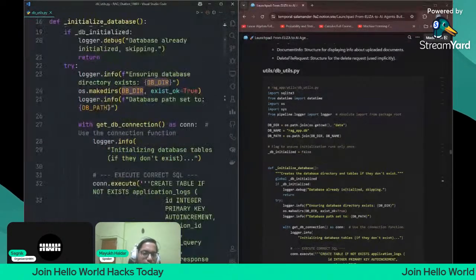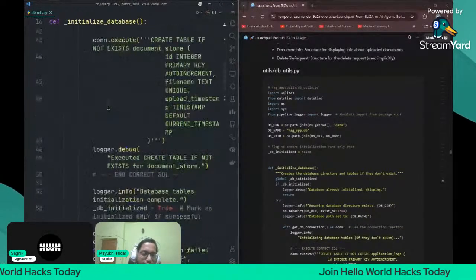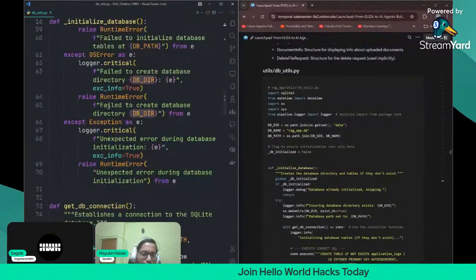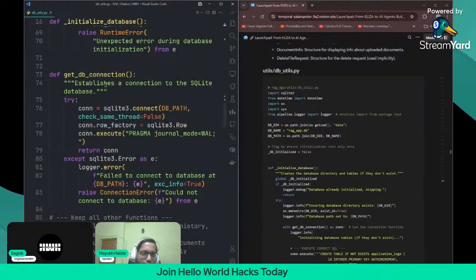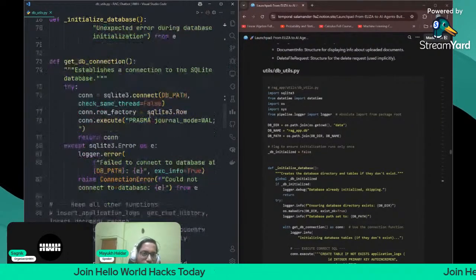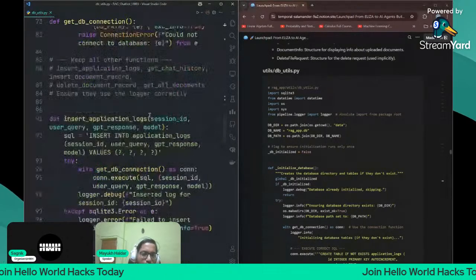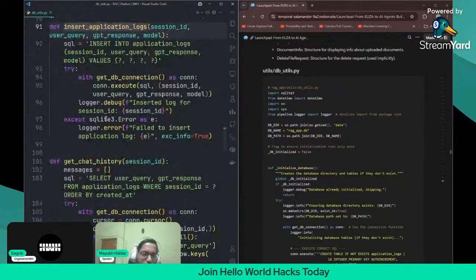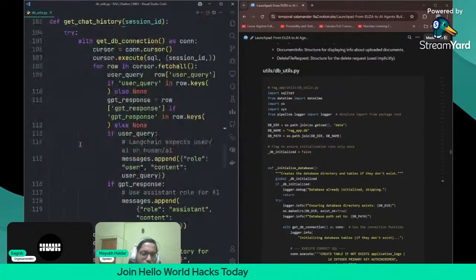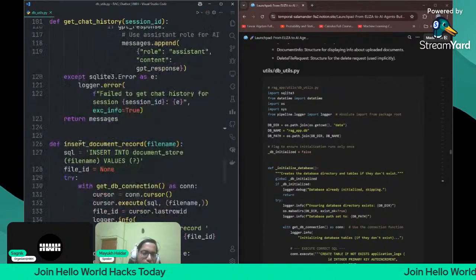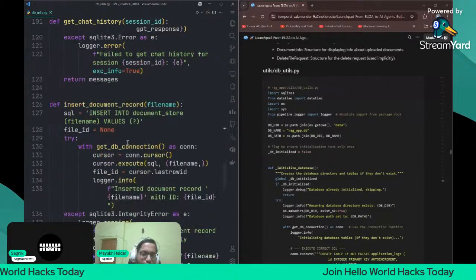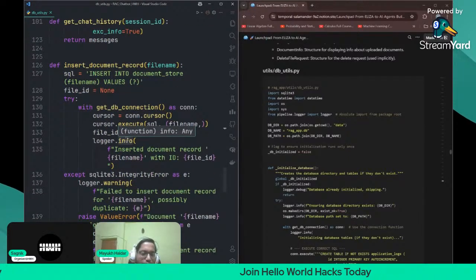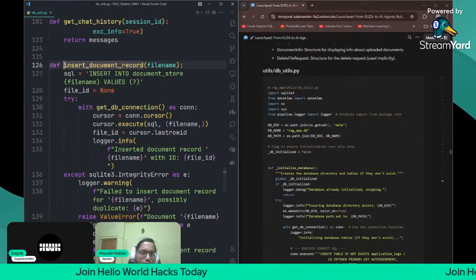It will first initialize the database, for which this function is written. It will create the application logs table. Next, it will establish the DB connection to the SQL database, and then insert into the application logs table. This function is for getting the chat history from the application logs, and this one is for inserting the document record. The file which will be uploaded will actually be inserted into the document records in the database also.